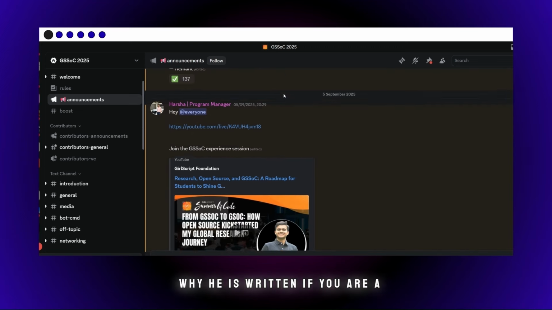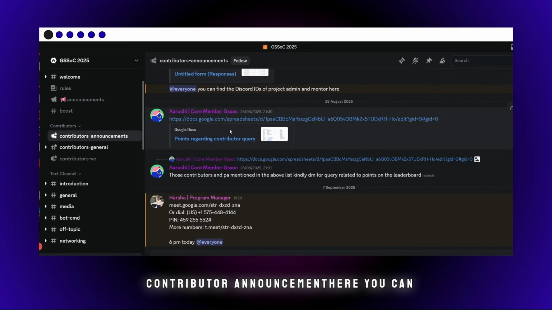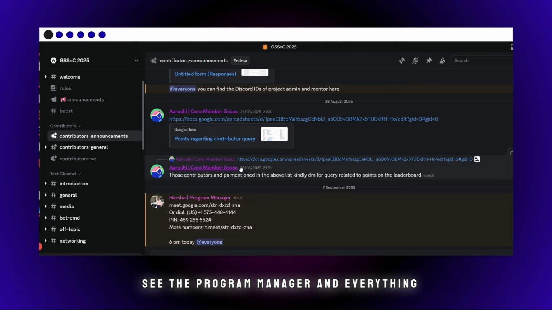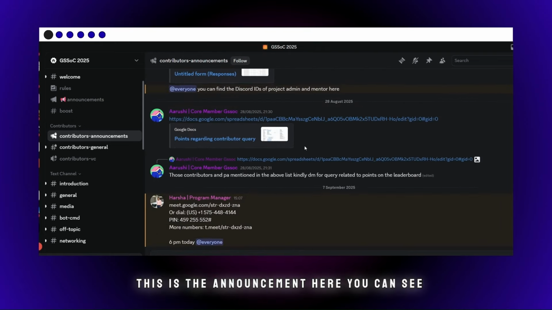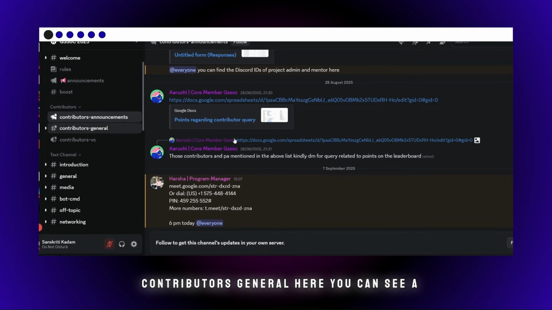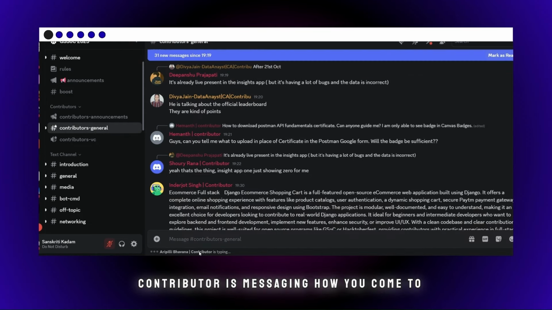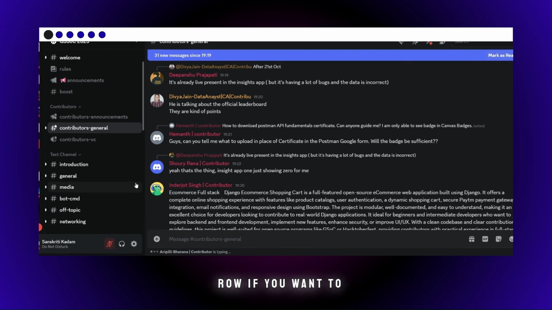If you are a contributor, then if you go to the contributor announcement, here you can see the program manager and everything. Everything has been given here. This is the announcement. Here you can see a lock sign, so you can't write anything to this channel. Even in the contributors journal, here you can see a contributor is messaging. How do you come to know? Because there is a name given beside this contributor role.